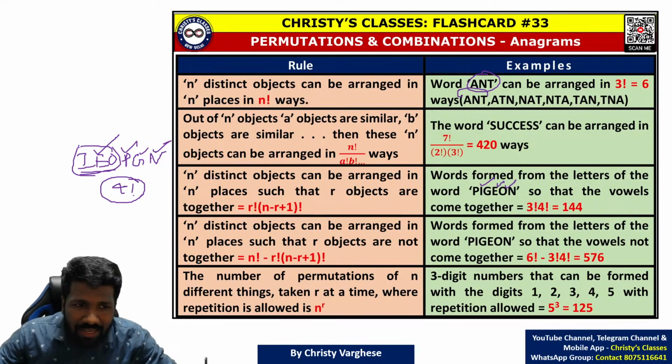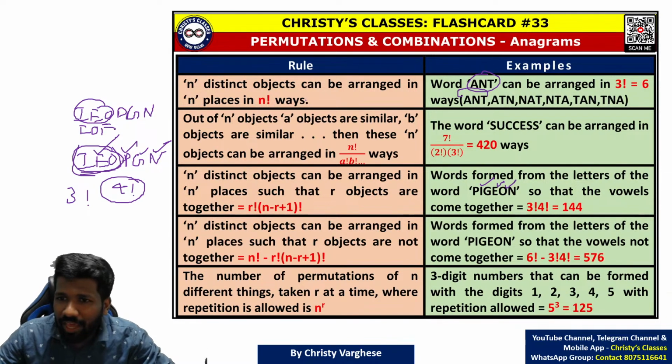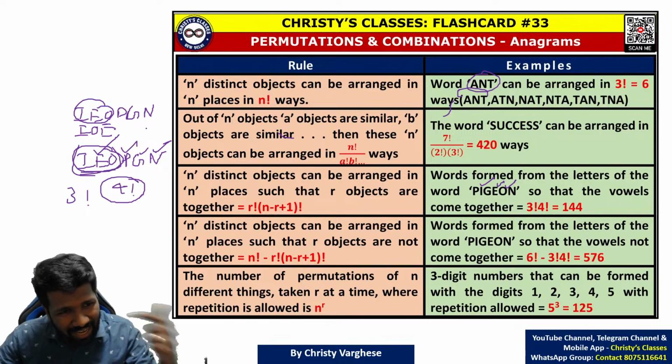But internally IEO को rearrange कर सकता है ना, 3 factorial ways. Because for example, if I write IEO PGN, that is a possibility. But IEO can be rearranged, IOE, like ANT rearranged here. IEO can be rearranged, IOE or EOI or OEI.